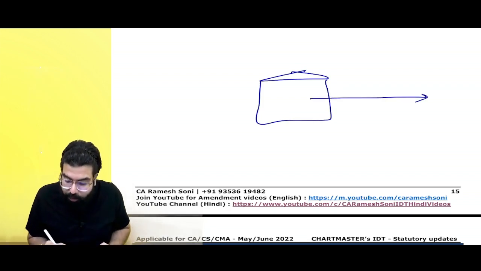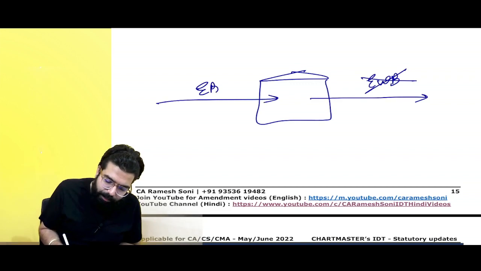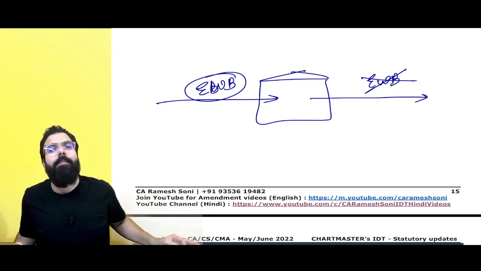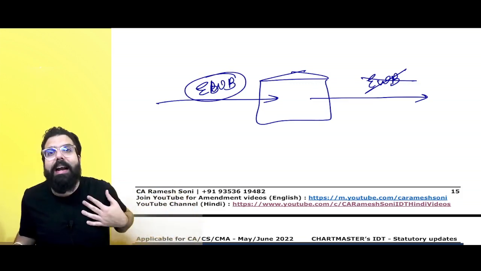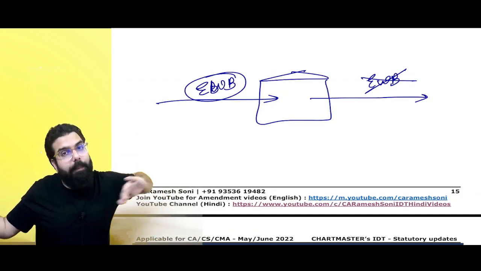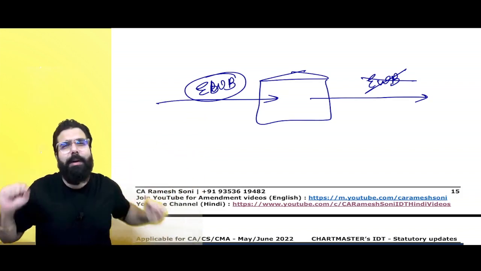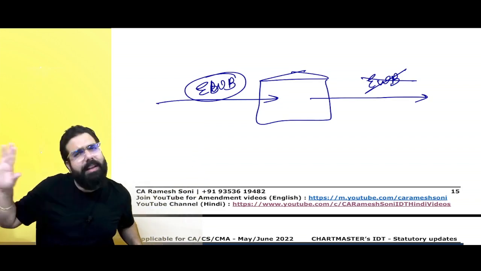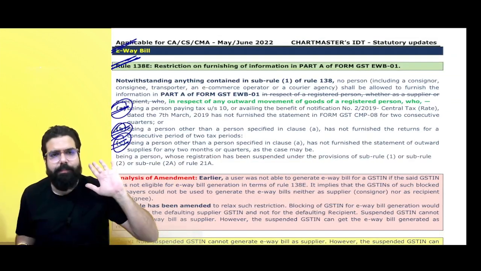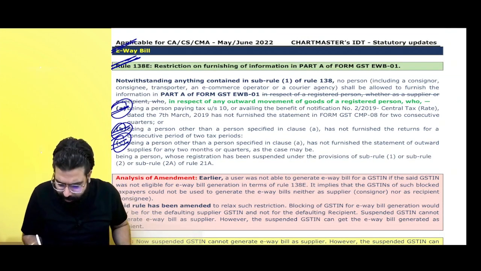Basically, for your outward supplies you can't generate e-way bill. For your inward supplies also e-way bill was blocked. Means if somebody is selling me the goods, he can't put my name in the e-way bill portal and can't generate e-way bill for me. So when I am making the sale also I can't generate e-way bill. If somebody is selling to me, he wants to put me as recipient, then also he can't generate e-way bill for me. Just imagine, for my sale I can't generate e-way bill. That is the proper punishment which government has given me because I have not complied with the returns, GSTR 1, GSTR 3B or CMP 08 if I am a composition dealer, right, sir? If I have done any of the default.